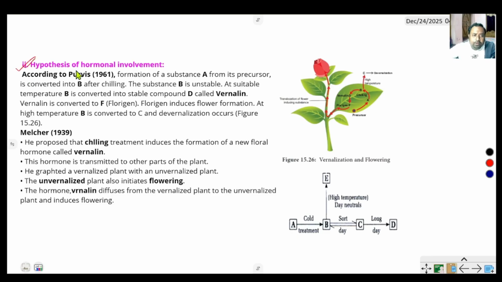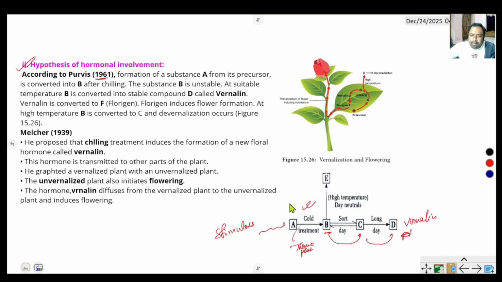According to Purvis in 1961, substance A is formed from its precursor by some stimulus. When chilling treatment is applied, that is the thermophase, it is converted into B. Then B is converted into another substance C, and finally developed into D, or vernalin. D means vernalin.